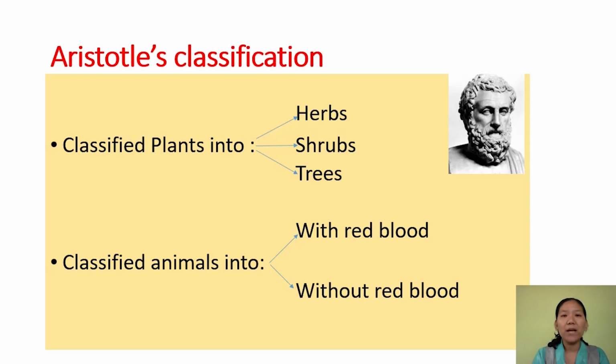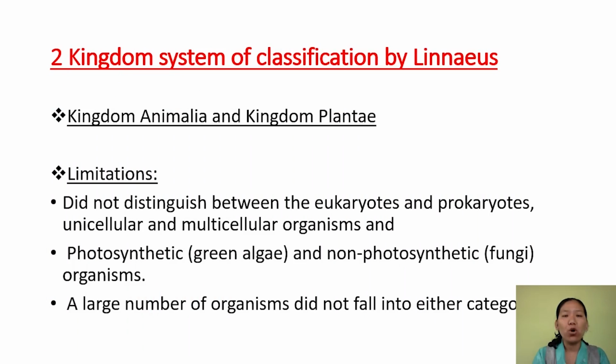Likewise, he also classified animals into two categories: the animals with red blood and the animals without red blood. After that, Linnaeus proposed two-kingdom classification, in which all the organisms are grouped under two kingdoms, that is, kingdom Animalia and kingdom Plantae.